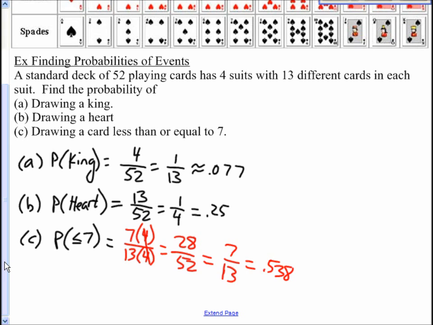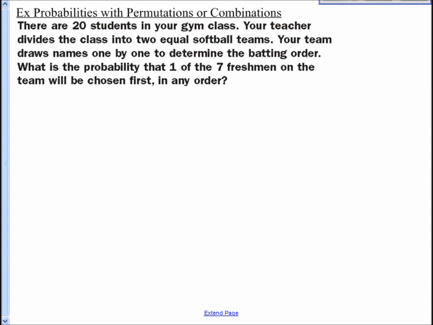0.538. Drawing a card that's less than or equal to 7. Okay. And these are all theoretical probabilities there. All right, so let's do some probabilities with permutations or combinations here.